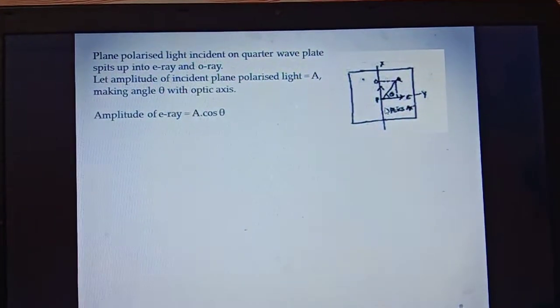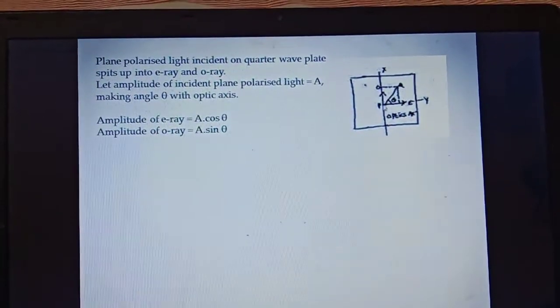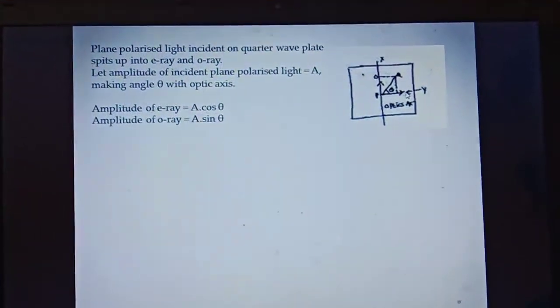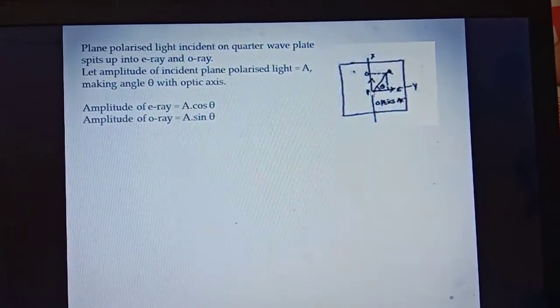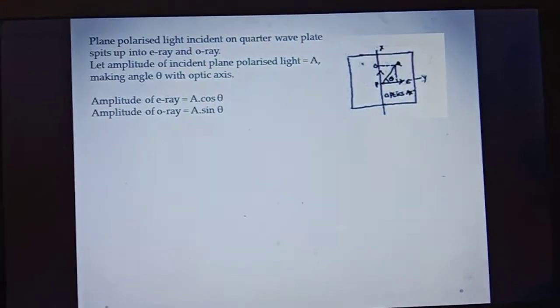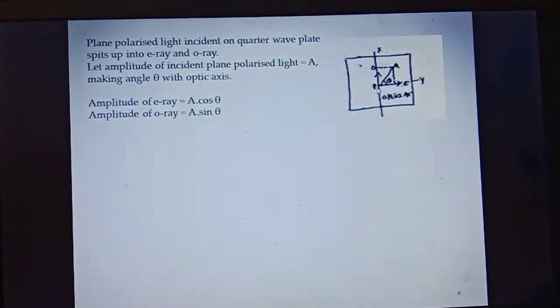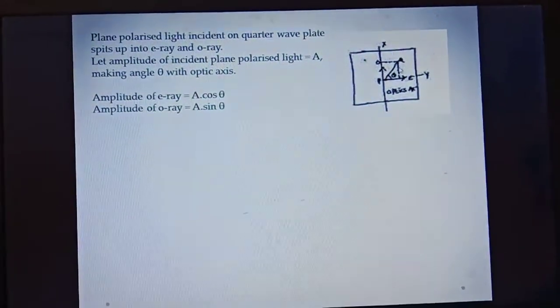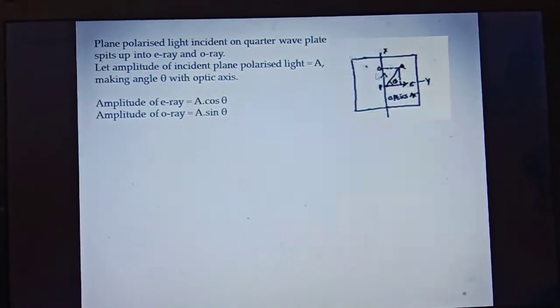The plane polarized light is divided into E ray and O ray. So this PE is the direction of vibration of E ray, and this PO is the direction of vibration of O ray. So the amplitude of E ray is A cos theta and the amplitude of O ray is A sin theta.